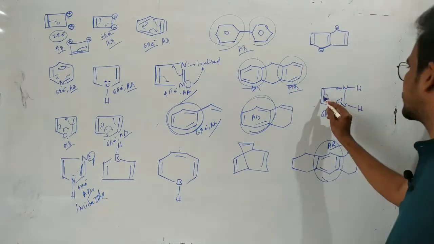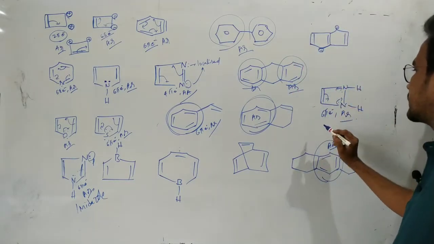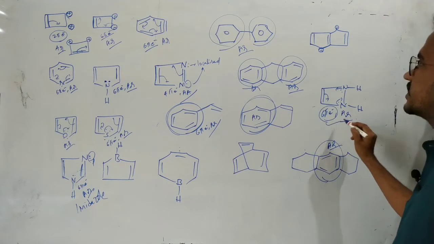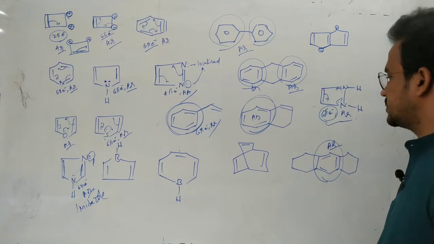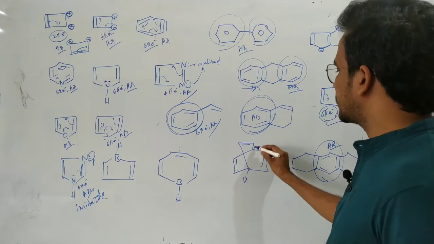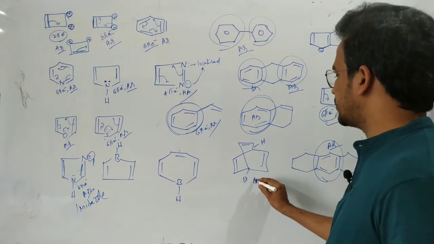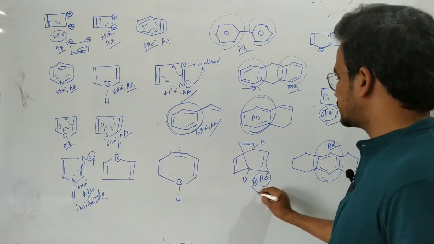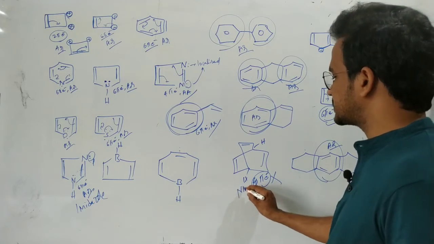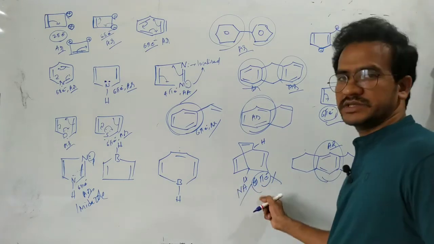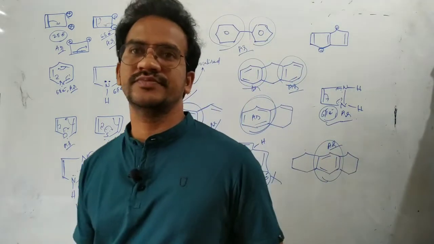But in this case here 2 electrons, here 2 non-bonding electrons, 2 non-bonding electrons. Totally 6 electrons are involved in conjugation, so aromatic in nature. Next, you see here there is no continuous conjugation because of the sp3 carbon. Of course this compound has 6 electrons, but no continuous conjugation. So this is a non-aromatic compound.